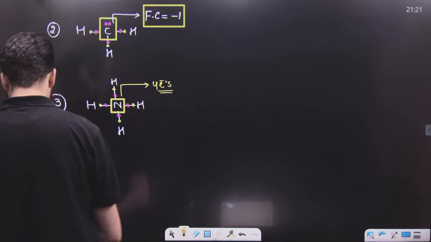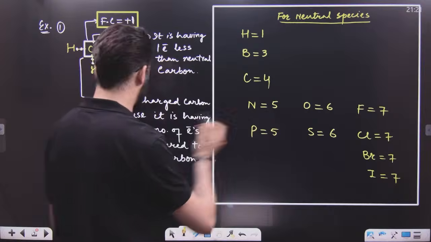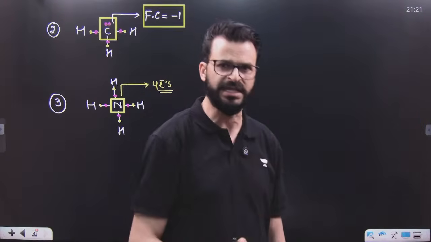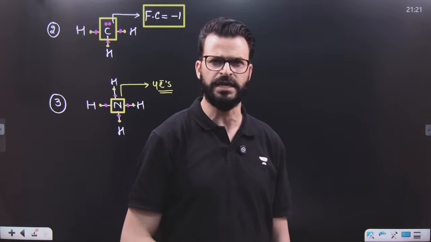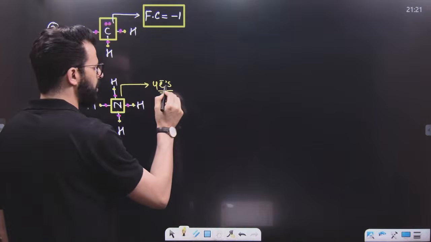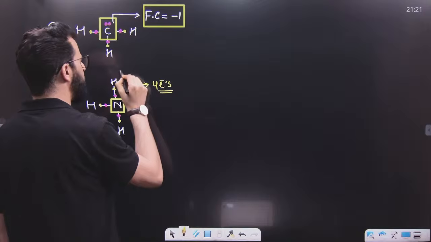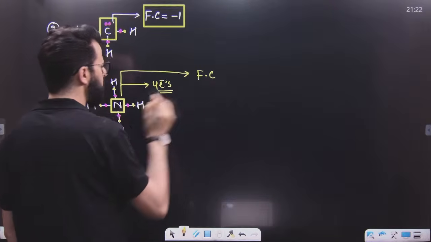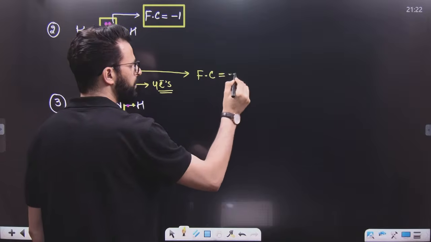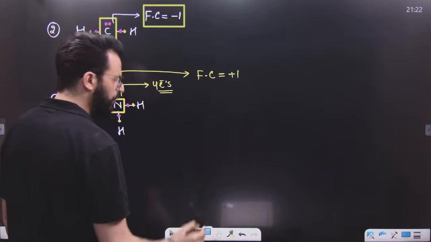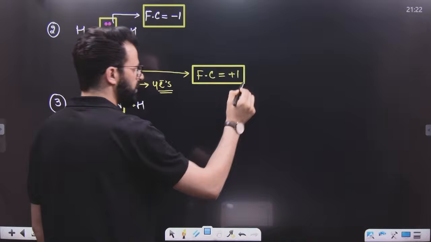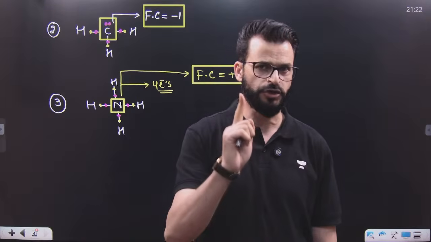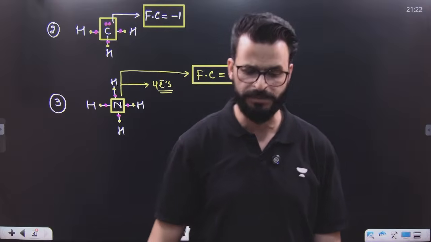But we know neutral nitrogen contains 5 electrons. This contains 4 electrons, so this is having 1 electron fewer as compared to the neutral species, which clearly indicates that the formal charge of this nitrogen will be simply +1. Why plus? Because electrons are fewer. How many electrons are fewer as compared to neutral nitrogen? Only 1. That's why the formal charge will be +1.